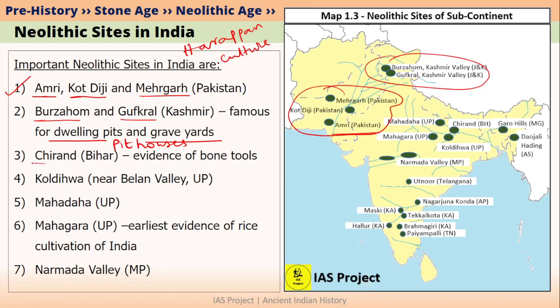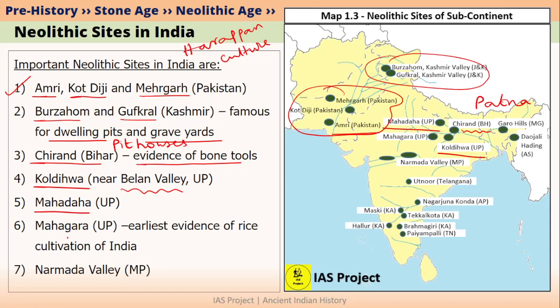The next important site is Chirand, which is located in Bihar. You can see Chirand over here. Chirand is very close to Patna city, which is the capital of Bihar. In Chirand, we have found evidence of many bone tools. The next site is Koldihwa, which is located near Belan Valley in Uttar Pradesh. You can see Koldihwa over here. Another important site in Uttar Pradesh is Mahadha. Mahadha is located close to river Ghagra.